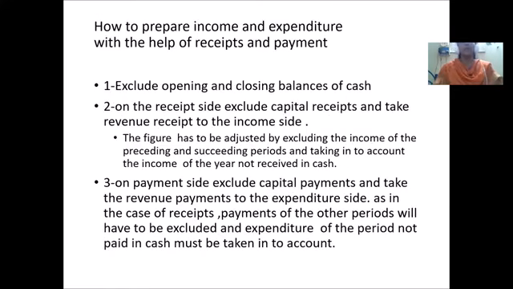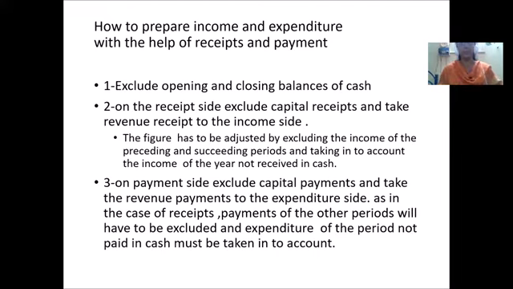Now we have understood what is meant by income, what is meant by expenditure, and which items have to be included into income and which into expenditure. Now let us see how we are going to prepare the income and expenditure account. First, you have to exclude the opening and closing balances of cash.